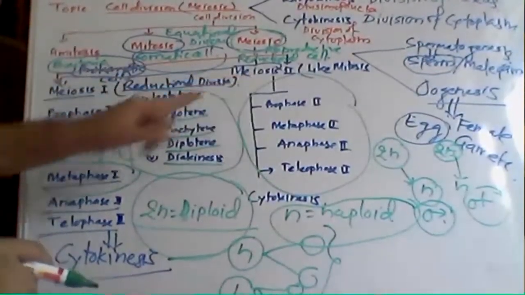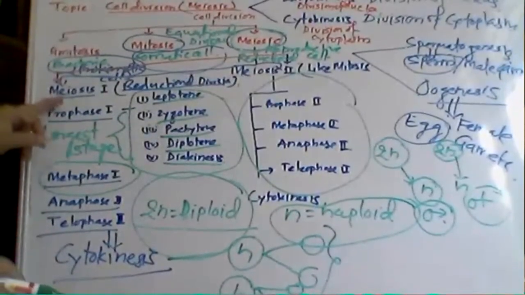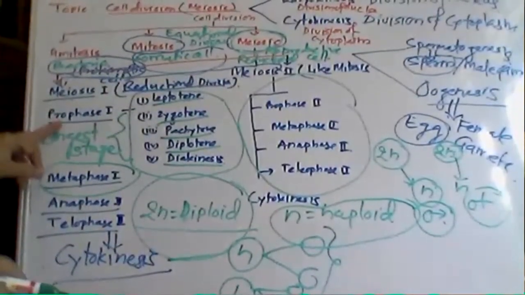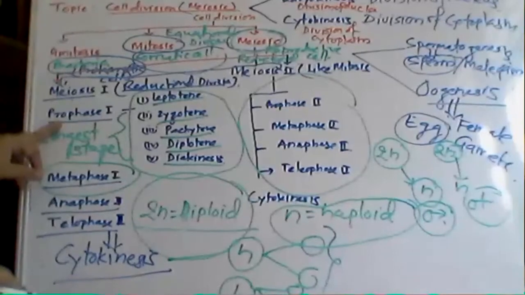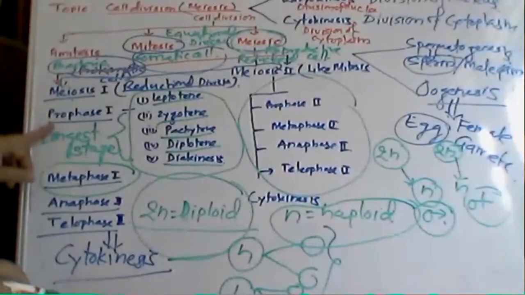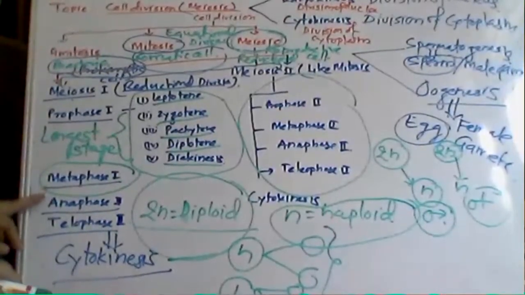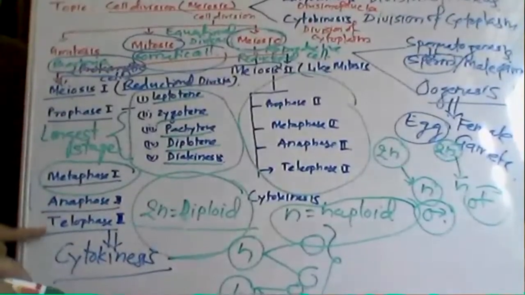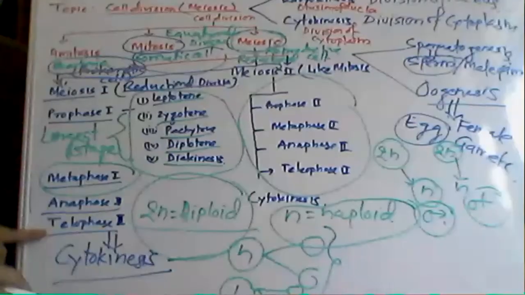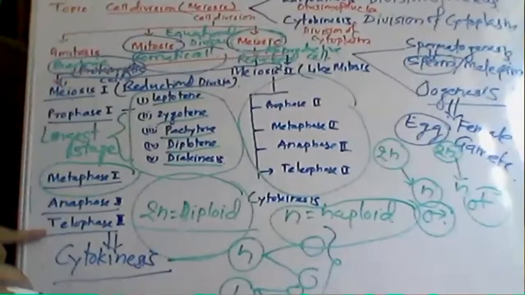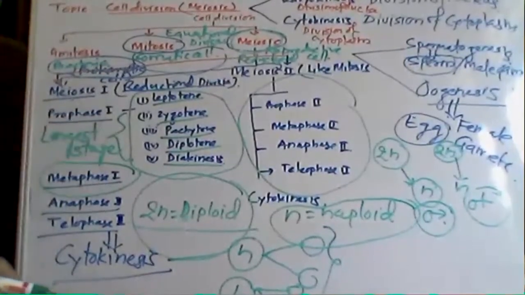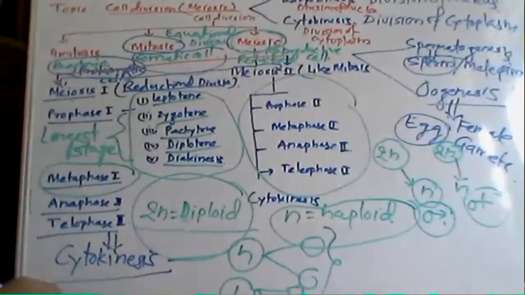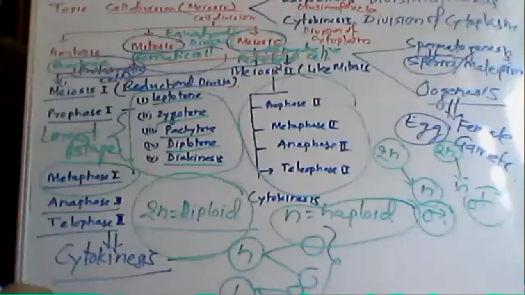So what are the further substages of meiosis 1? Prophase 1, metaphase 1, anaphase 1, telophase 1. Can you tell me the further substages of prophase 1?